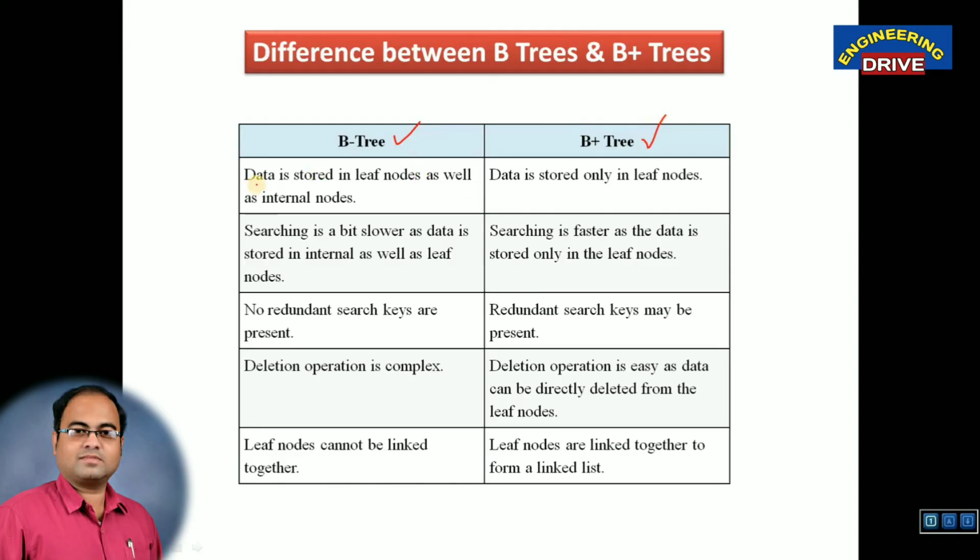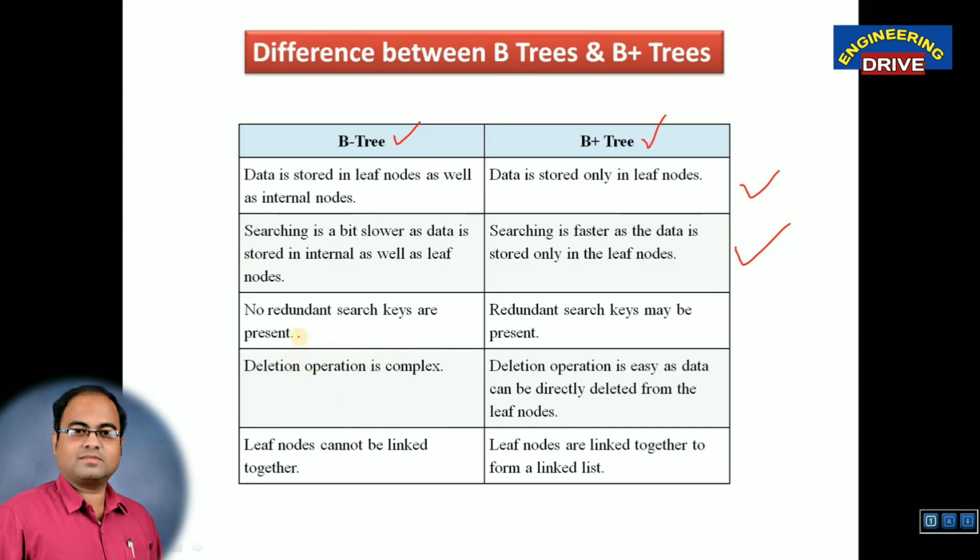The first difference is, the first point related to B tree is, data is stored in leaf nodes as well as internal nodes. We know that. Whereas in B plus tree, the data will be stored only in leaf nodes. Second point, searching is a bit slower as data is stored in internal as well as leaf nodes. Whereas in the B plus tree, searching is faster as the data is stored only in the leaf nodes. I told you already that data will be stored only in the leaf nodes or external nodes in B plus trees. That's why the searching time will be much faster compared to the B trees.